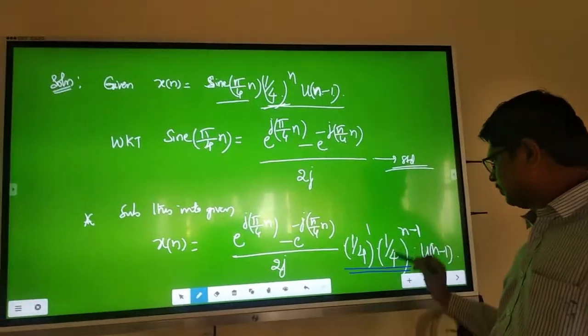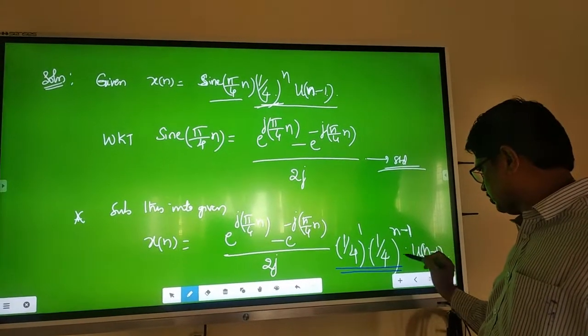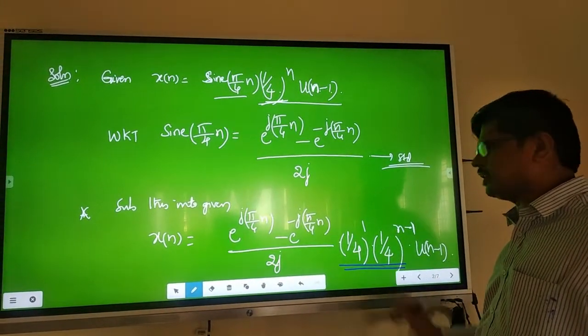Now 1 by 4 to the power 1 is split as 1 by 4 to the power n into 1 by 4 to the power minus 1. Minus 1 plus 1 gets cancelled.